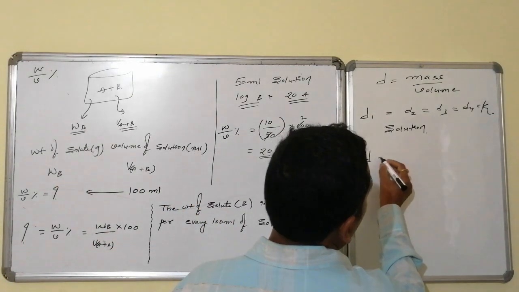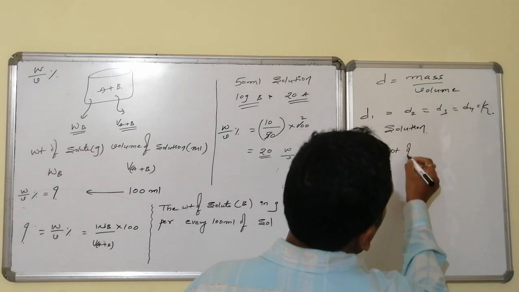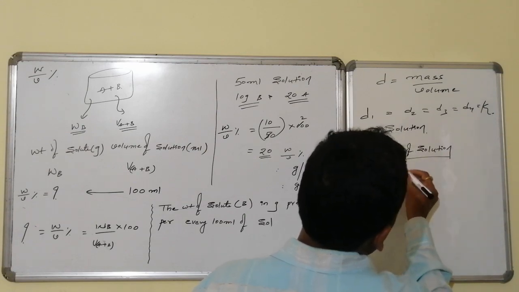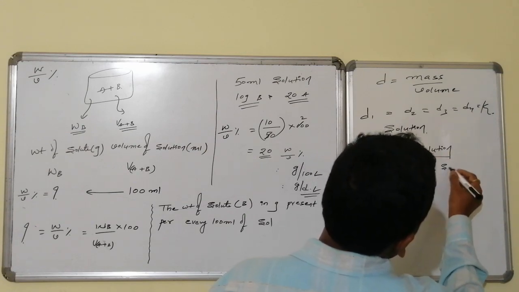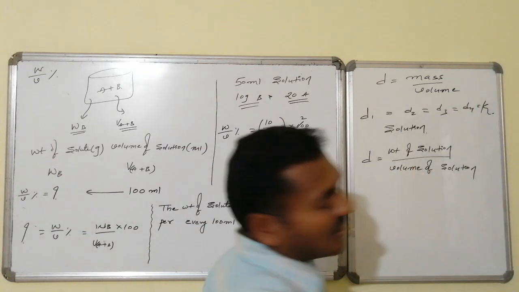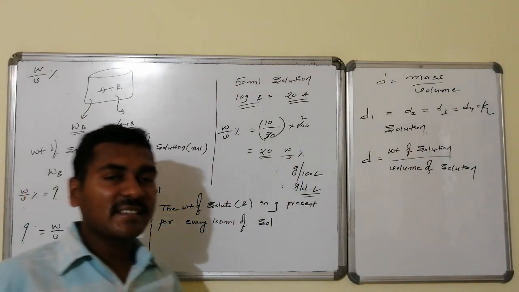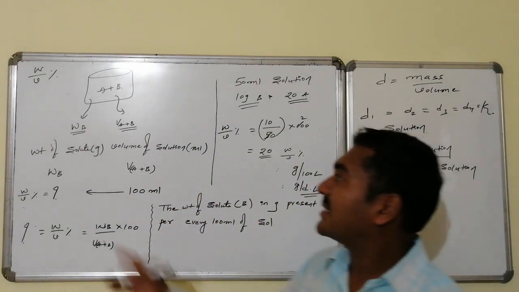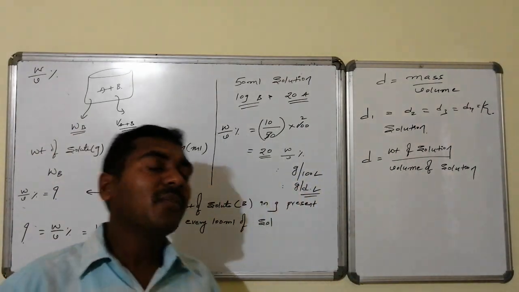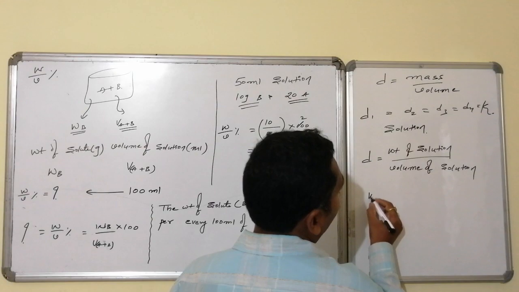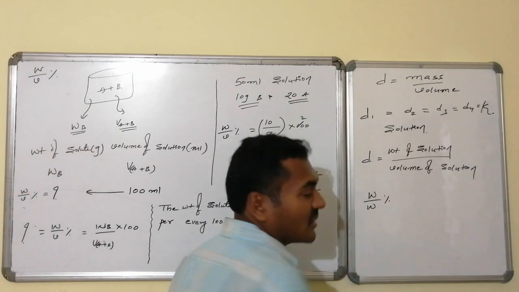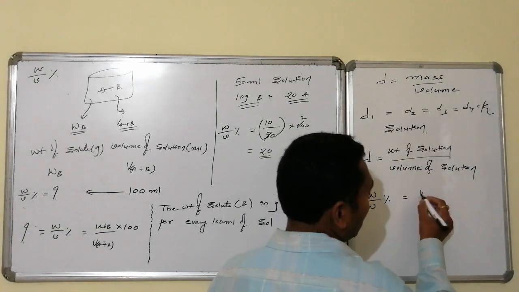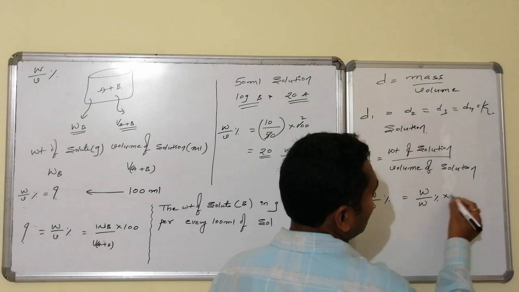Such kind of system is said to be a homogeneous density containing system. So density of solution is nothing but what? Weight of solution by volume of solution. This is known as density of solution. Now here two concentration units we made the discussion. In the beginning, weight by weight percentage along with volume by volume percentage. Now here we made the discussion of what? Weight by volume percentage. Here I am having weight by weight percentage. Suppose this weight by weight percentage is allowed to be multiplied with density by density, that is, weight by weight percentage into d by d.